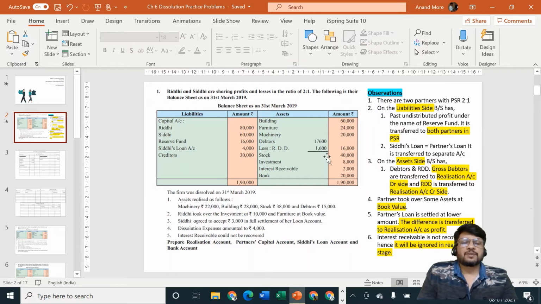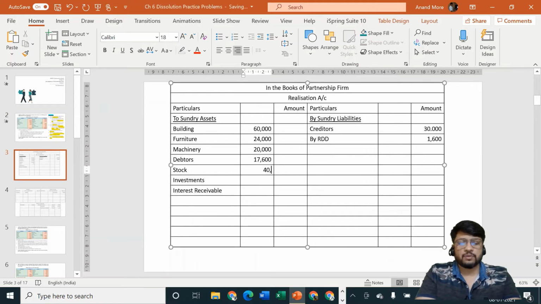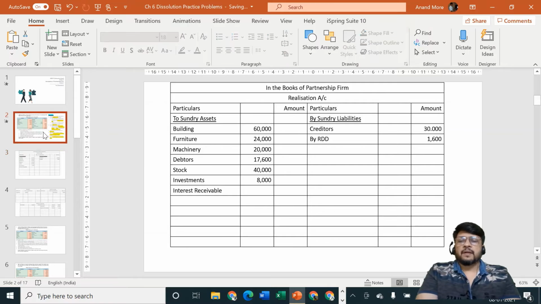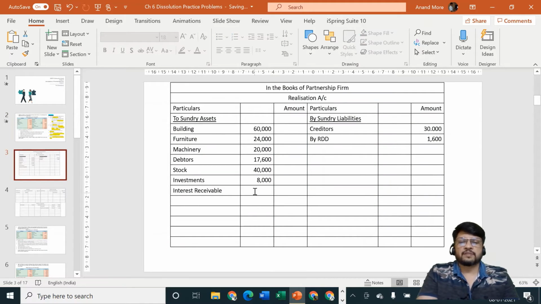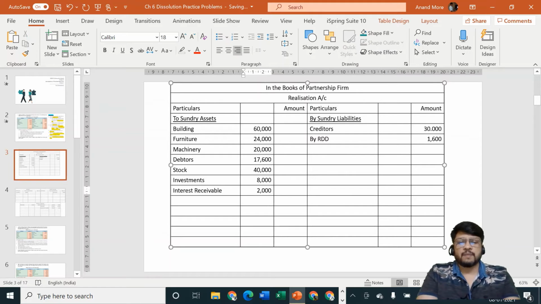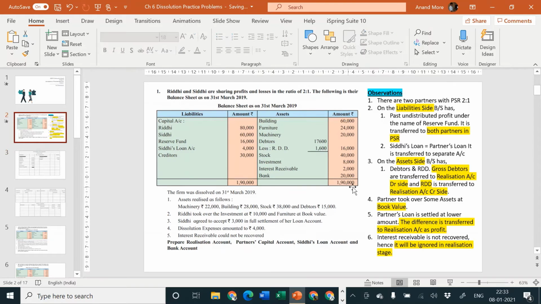Next one is stock inner column 40,000, investment inner column 8,000. So I'll specify stock inner column 40,000, investment inner column 8,000. And then comes the next point, interest receivable 2,000. Bank is already transferred by us to the separate account called bank account. Let us now take the total of all these different things and find out what is the amount which is going to come to the outer column. Amount is how much? Now if you are applying your mind properly, you will say that sir, amount is very simple. 1,90,000 is the total of balance sheet asset side.